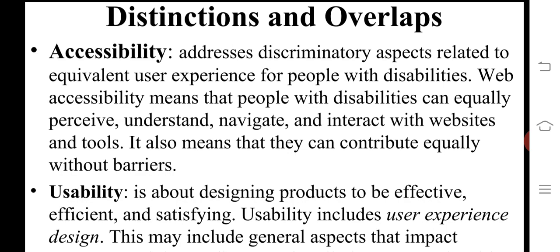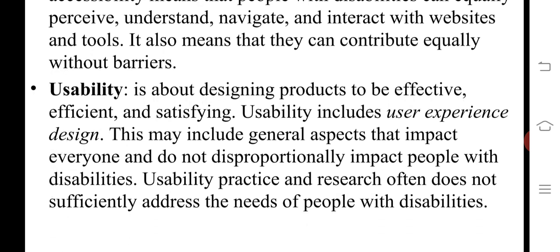Web accessibility means people with disabilities can equally perceive, understand, navigate and interact with websites and tools. That is accessibility. Usability is about designing products to be effective, efficient and satisfying for users or clients. Usability includes user experience design.